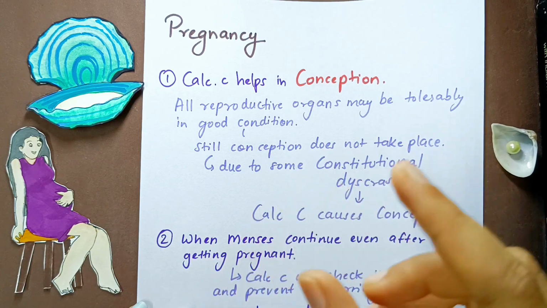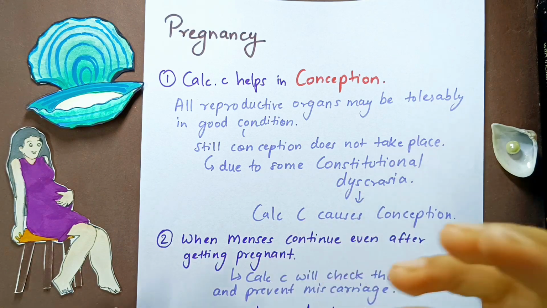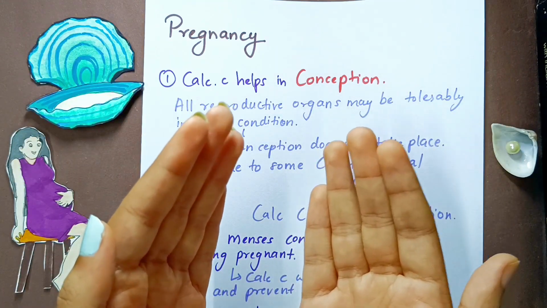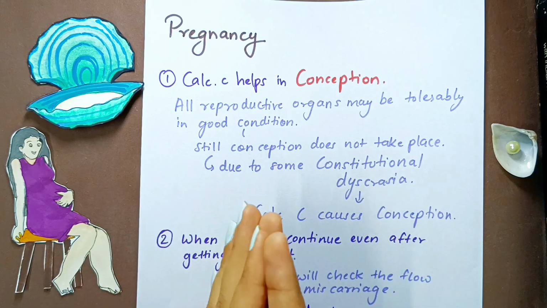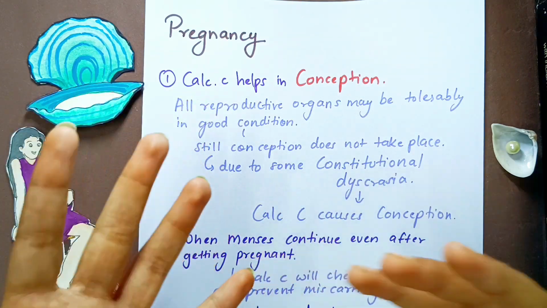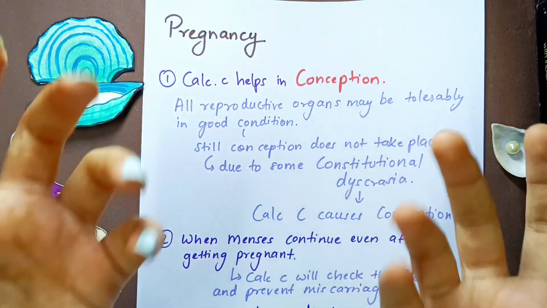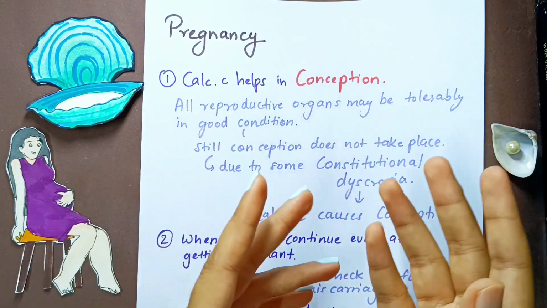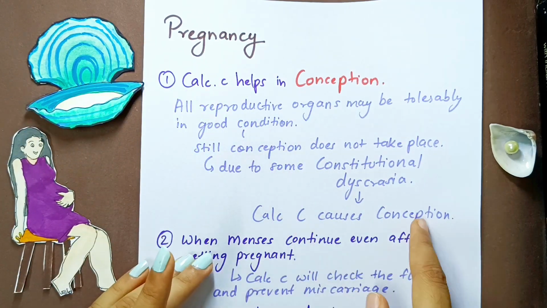But that may actually be due to some constitutional dyscrasia, meaning that there is some constitutional defect, some problem in the constitution itself, which cannot be seen. There is no problem in the organs as such, but some problem in the constitution. And now when you give Calcarea Carb to this person, it will also cause conception. So how will you give Calcarea Carb to this person? Obviously you will see the constitutional symptoms of Calcarea Carb, the leukophlegmatic thing, the chilliness, the sensation of coldness of single parts, and many such points. We have already discussed those in part 1. You can compare those to the patient, and if the patient is constitutionally Calcarea, you can give Calcarea to that patient and it will cause conception.